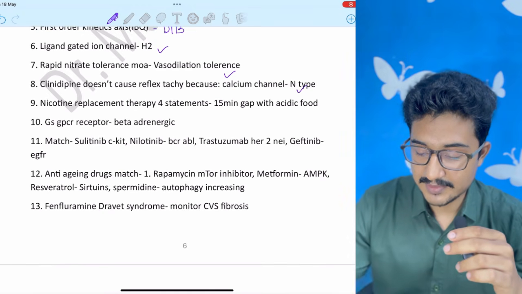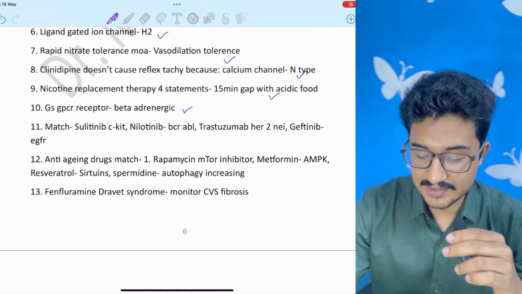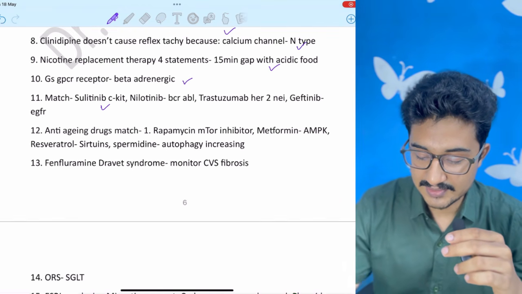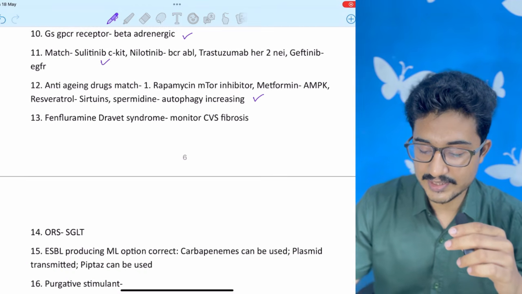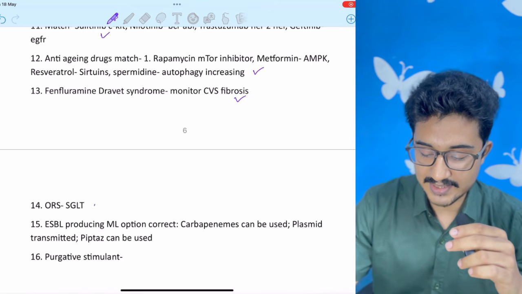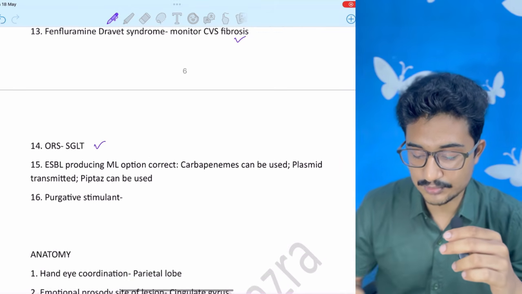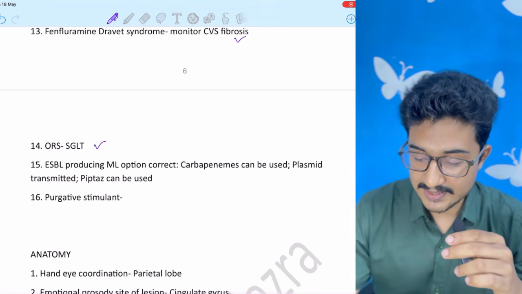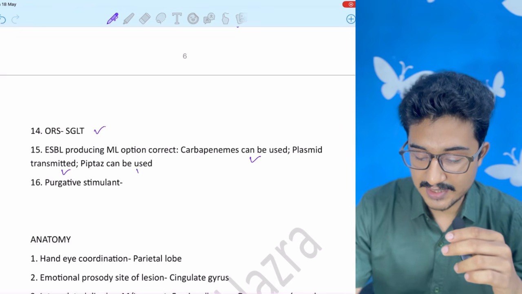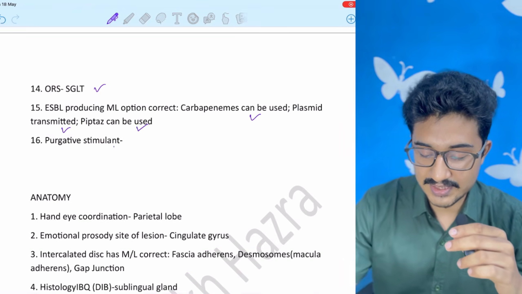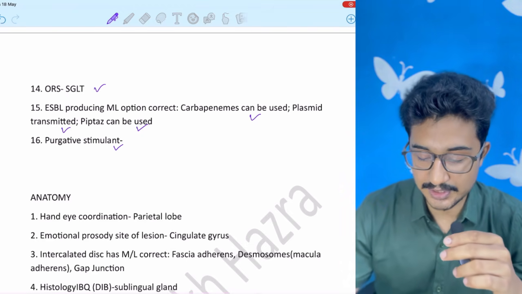Nicotine replacement therapy, 15 minutes gap after acidic food. Gs GPCR, beta adrenergic. Match, you can check this. Anti-aging drug also match, you can check this. Fenfluramine monitors CVS fibrosis. ORS, SGLT2 is the receptor. It is working through this channel. You all know that. ESBL, carbapenems can be used, plasmid transmitted, and piperacillin and tazobactam can be used. One question regarding stimulant purgative was there. If you know the options, do let me know in the comment section below.